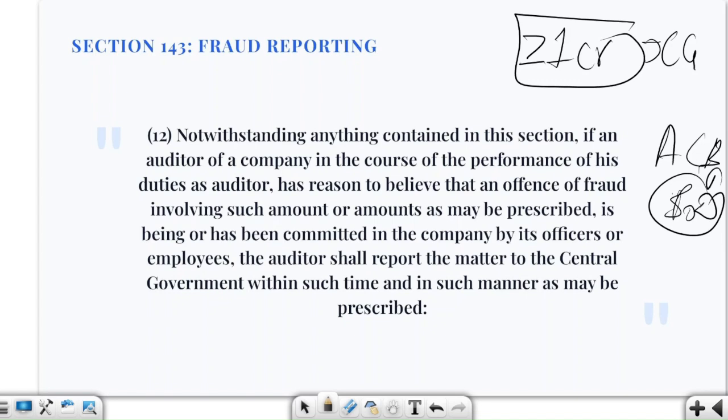So here, notwithstanding anything contained in this section, if an auditor of a company, in the course of the performance of his duties as an auditor, believes that an offence of fraud involving such amount as may be prescribed is being or has been committed, basically a fraud has been committed, and this is what our auditor believes, in the company by its officers or employees, the auditor shall report the matter to the central government within such time and in such manner as may be prescribed.